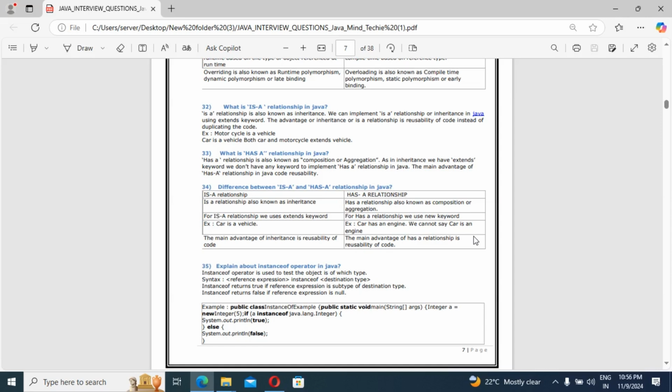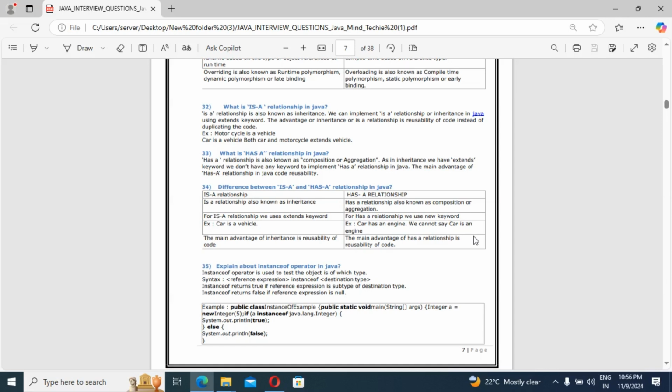The advantage of inheritance, or the is-a relationship, is reusability of code instead of duplicating the code. Motorcycle is a vehicle. Car is a vehicle. Both car and motorcycle extend Vehicle only. Means both car and motorcycle extend with Vehicle only.